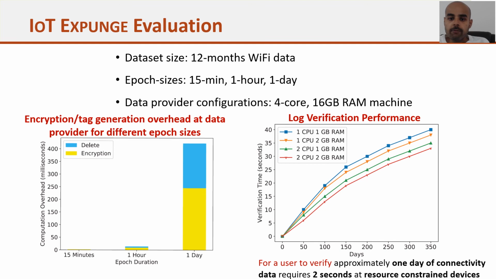So the approach we developed for verification is not extremely computationally expensive at the user side. We can say that the approach works well at the user side or the auditor side for verifying the desired amount of data.